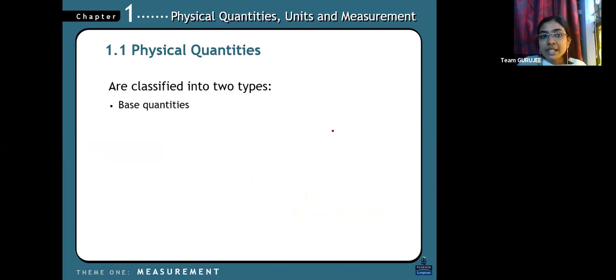Physical quantities are classified into two types: base quantities and derived quantities. Base quantities, only 7 quantities we have, that I'll provide you. And derived quantities means those quantities that came from the base quantities. One simple example for understanding this I'll give you. For example,